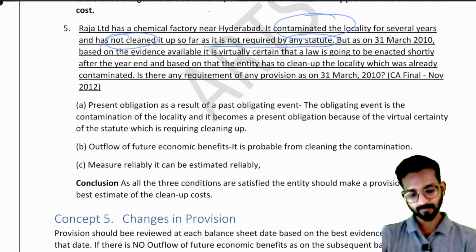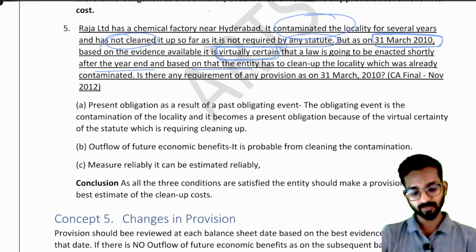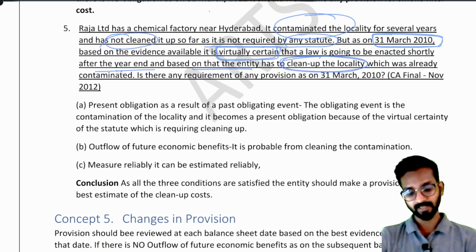But as on 31st March 2010, based on the evidence available, it is virtually certain that a law is going to be enacted shortly after the year end, and based on that, entity has to clean up the locality which was already contaminated.